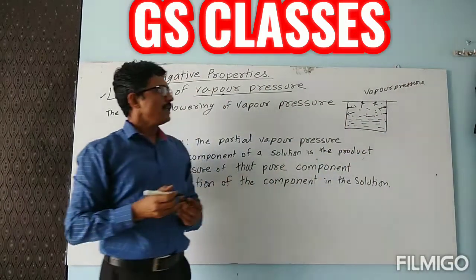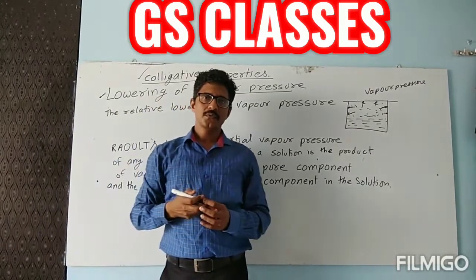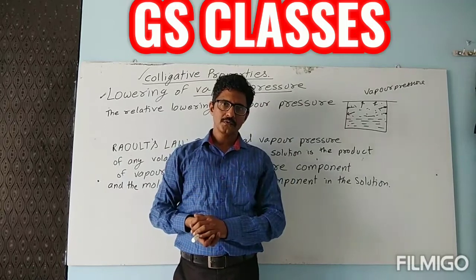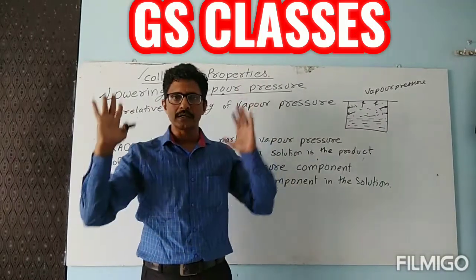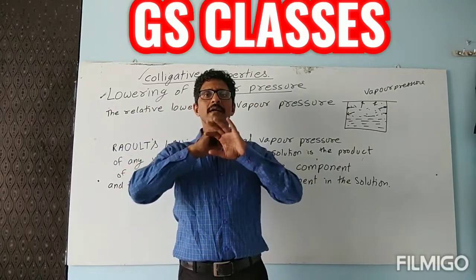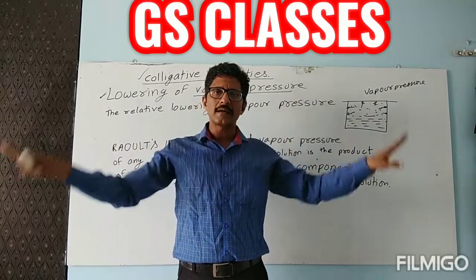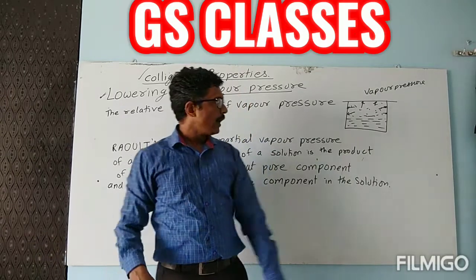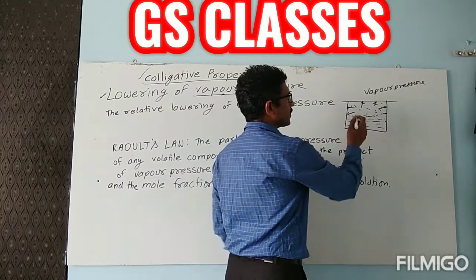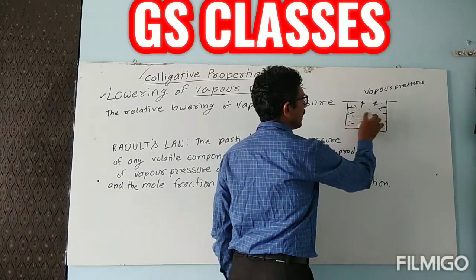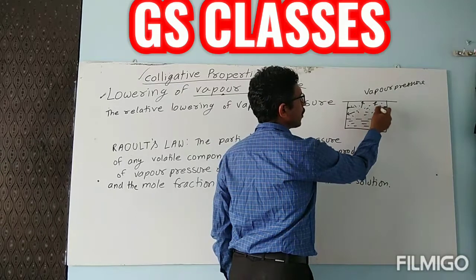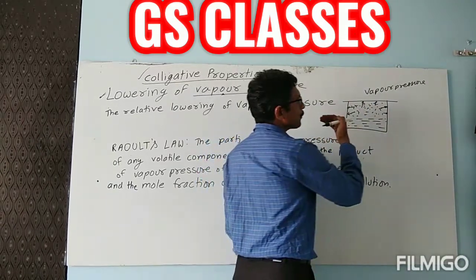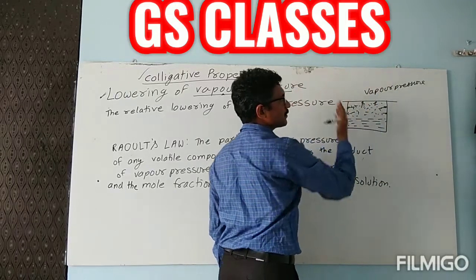Children, suppose I am taking pure solvent, for example, I am just taking water. I am not adding urea, I am not adding sodium chloride, nothing I am adding. Pure water I am taking. Now, pure water at room temperature will have particles even in the vapor form, and these vapors will produce some impact.